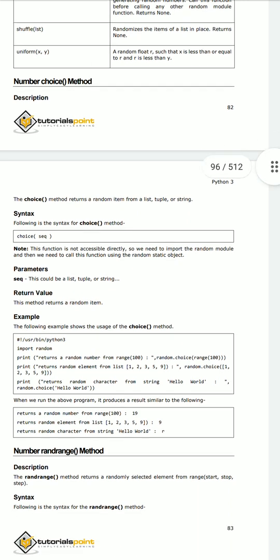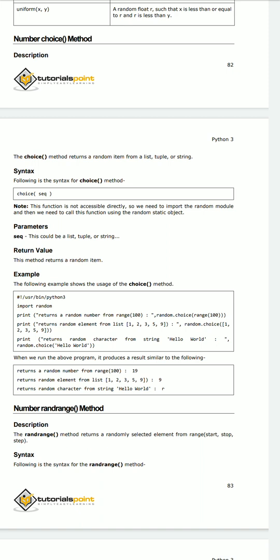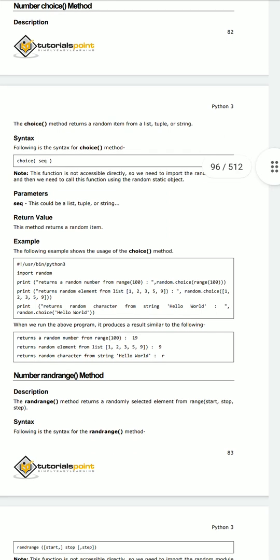And next we have the syntax. The syntax for this choice method is as follows: choice of sequence, and here the parameter can be a list, tuple or string. These are the three parameters, and we get the return value, which is a random item. How can we call this? By importing the random module and invoking a function. Suppose I want a random value from the range 100. I invoke the method called random.choice. By calling this method using the random module, imported into the program, I can get the random values.